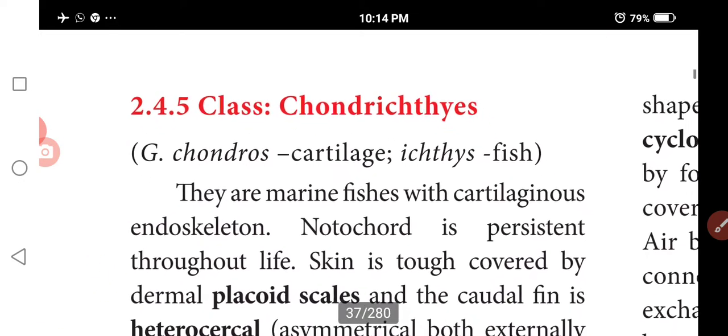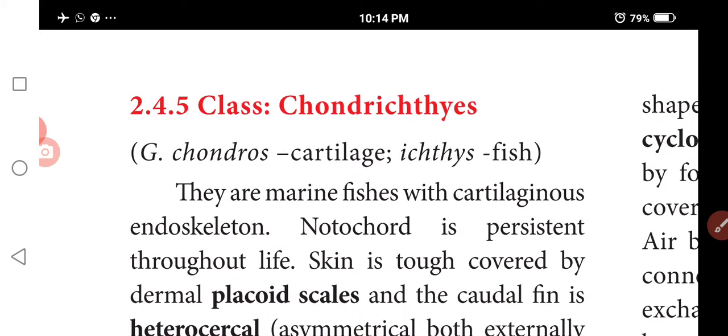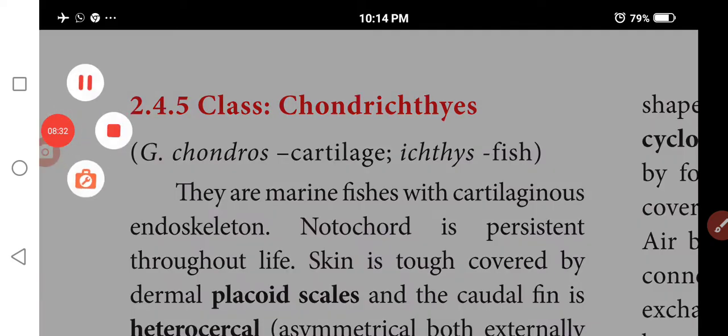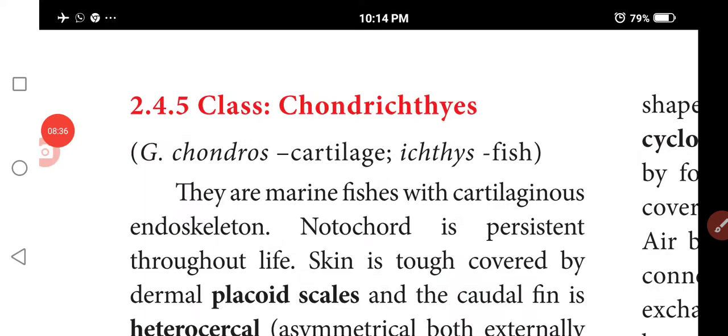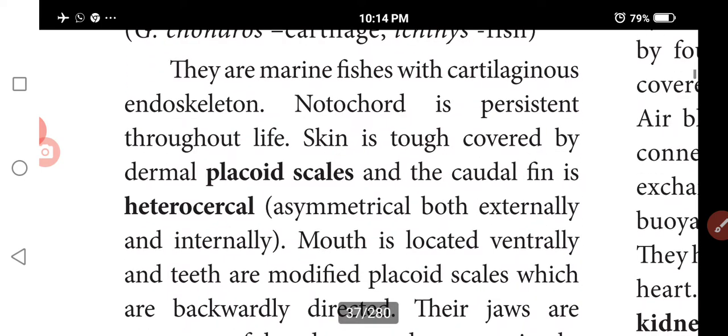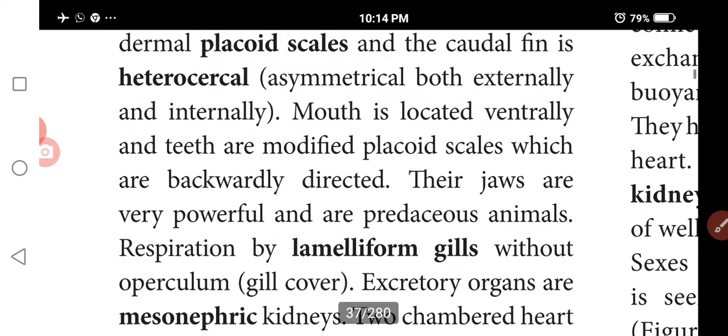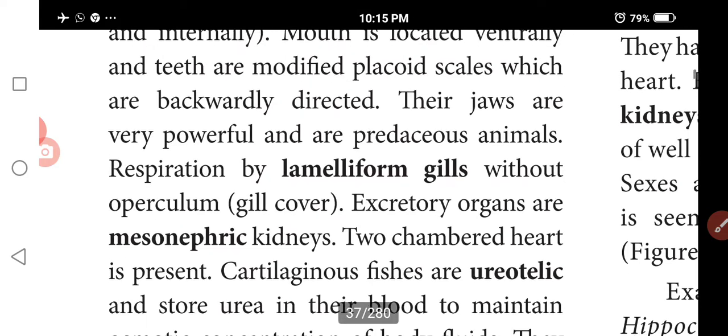So the next one is Chondrichthyes. Chondros means cartilaginous, ichthyos means fish. So it is also a marine fish with a cartilaginous endoskeleton. The notochord is persistent throughout their life. Placoid scales are here. Most of the fins are supported by this, and caudal fins are here. The mouth is located ventrally and the jaws are very powerful.